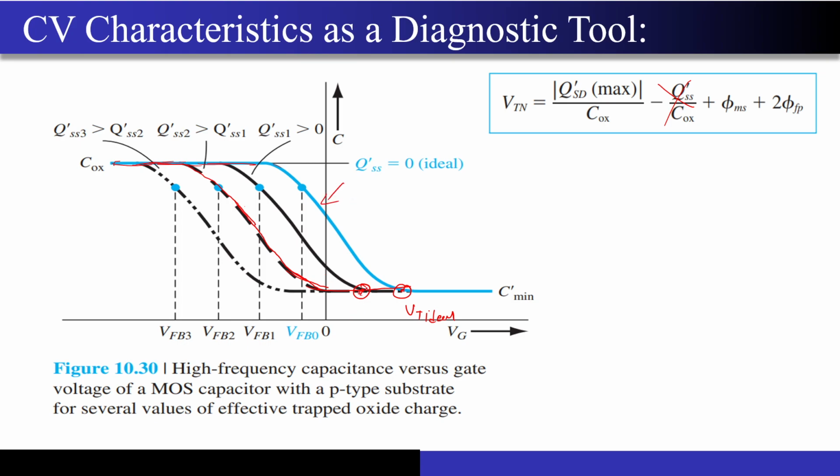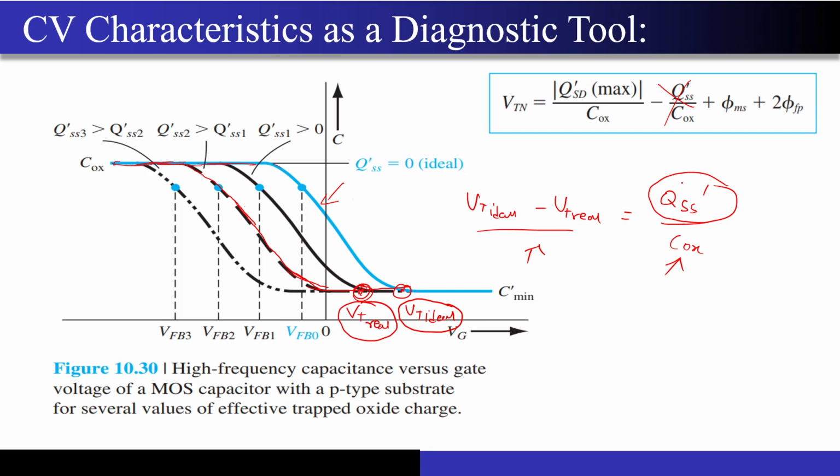Now you plot these threshold voltages, right? This is VT real and VT ideal. By subtracting the two threshold voltages, VT ideal minus VT real, this difference was only accounted for because of this QSS' by Cox. You know your value of Cox, you know this difference, so you can actually calculate the QSS' value from here. I hope it is very much clear.